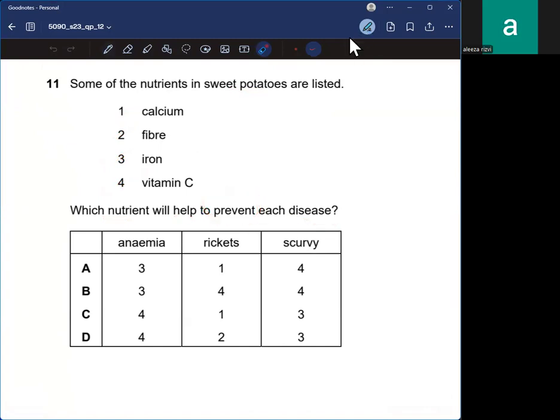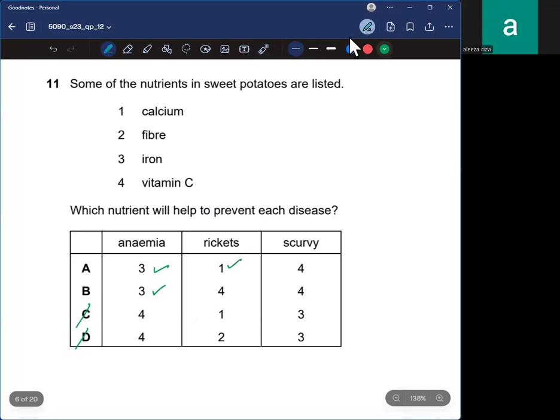Okay, so anemia, we know that it is due to the deficiency of iron. So we can say that iron is 3, right? So C and D will be ruled out. Rickets is basically when the bones become soft and they bend, so it would be calcium.